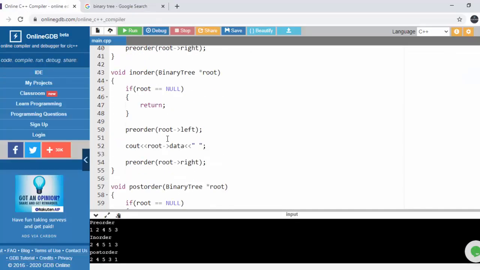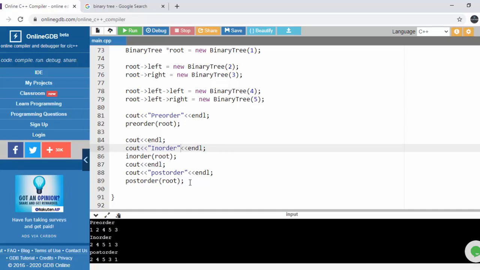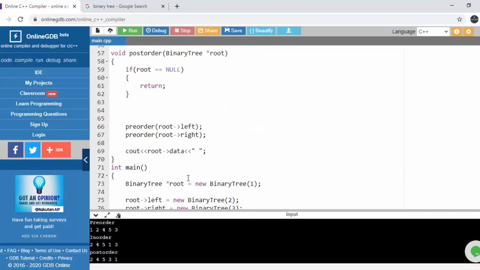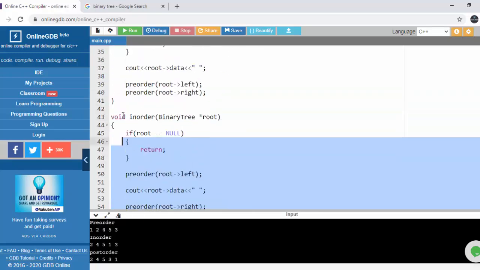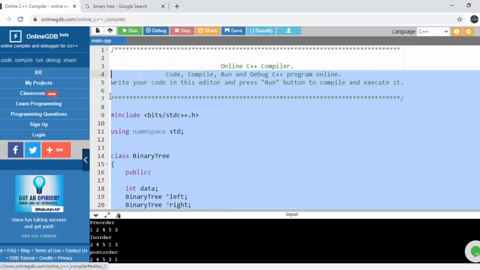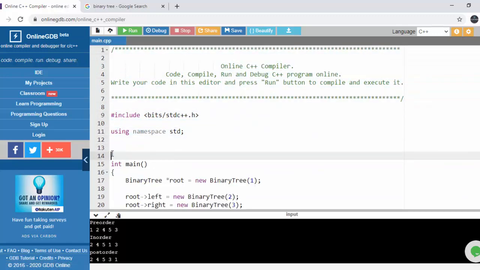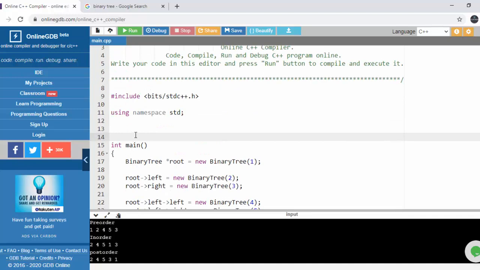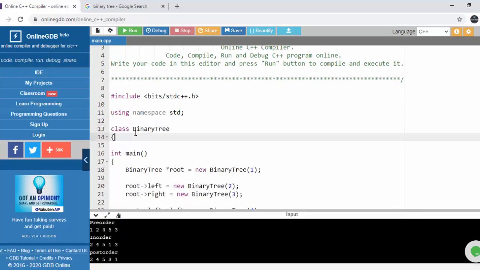So now let's implement it. So this is the simple tree implementation. Let's just implement it all. So this is a simple binary tree we have implemented. What we'll be doing is implementing a binary tree class.